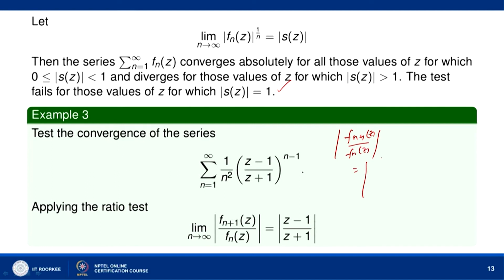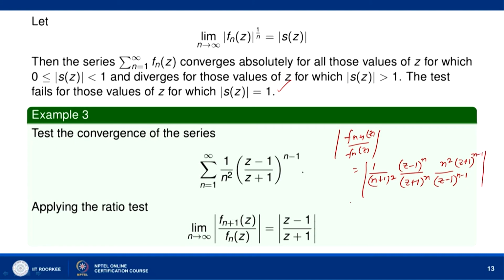This is equal to mod of 1 over n plus 1 square into z minus 1 to the power n divided by z plus 1 to the power n, which is f n plus 1 z, divided by f n z, which is 1 over n square into z minus 1 to the power n minus 1 and z plus 1 to the power n minus 1.